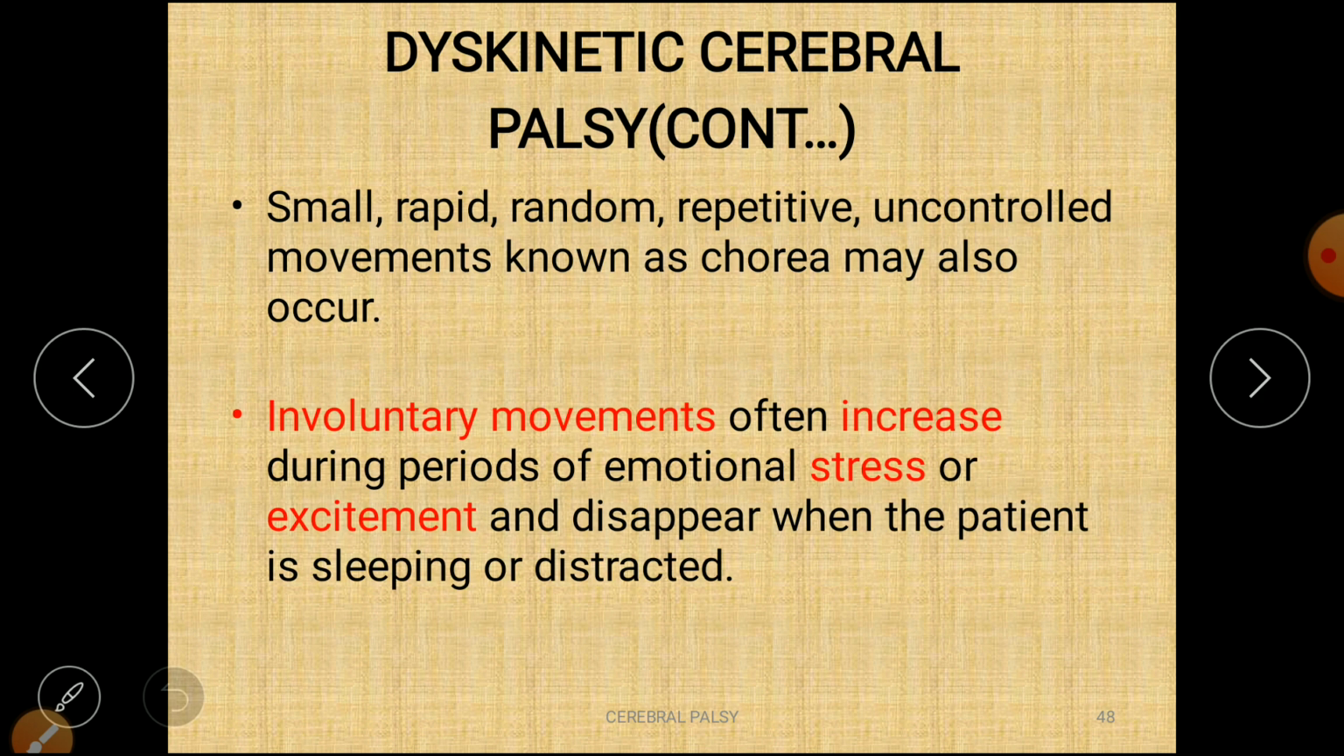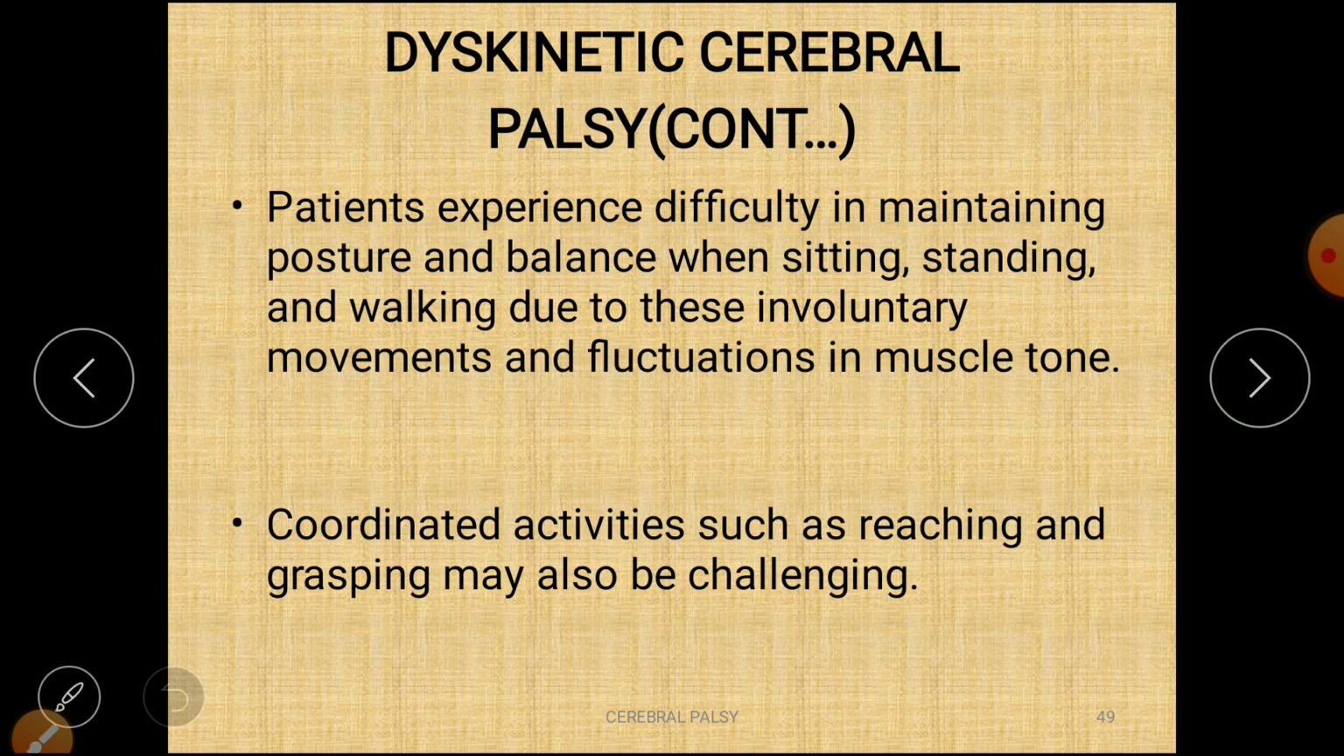Small, rapid, random, repetitive, uncontrolled movement is known as chorea. What is chorea? Small, rapid, repetitive, random, uncontrolled movement. Involuntary movement often increases during periods of emotional stress or excitement and disappears when the patient is sleeping or distracted. Like when the patient laughs from tension or emotional stress, or is very happy, in that condition the choreoathetosis is increased, and whenever the patient is at rest it disappears.